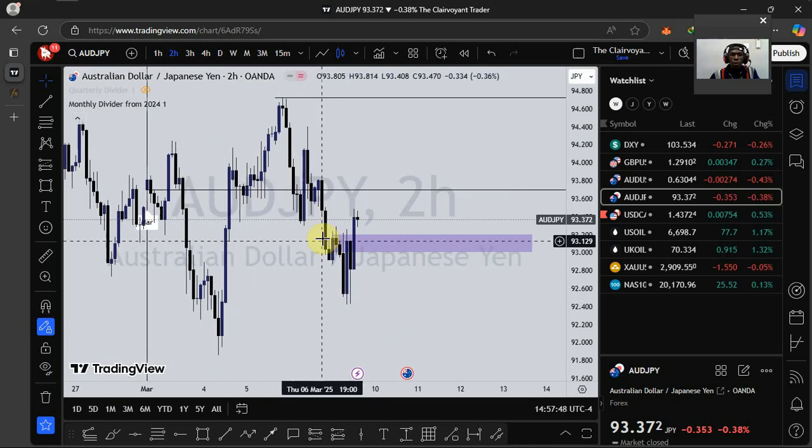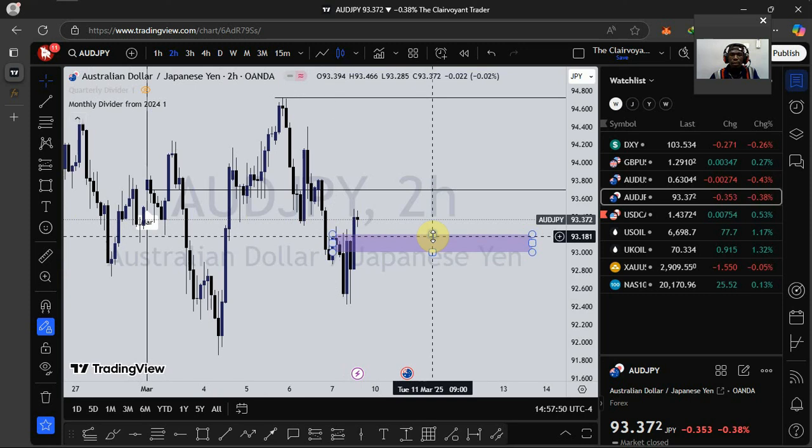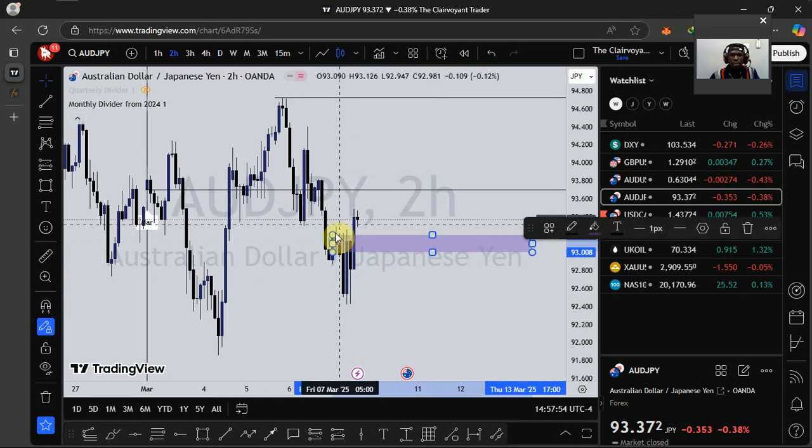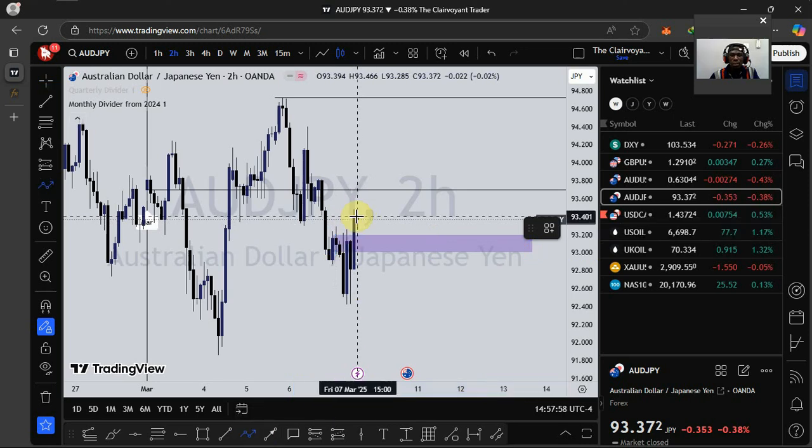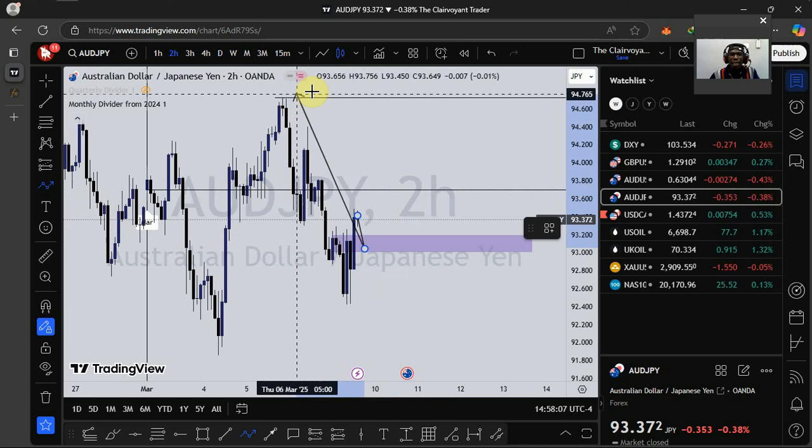If I take a short-term trade on AUDJPY, since we've taken out this recent swing high right here, I'll expect to see a formation of a higher swing low within the zone. Once I see that, I'll enter for buys targeting this high right here.